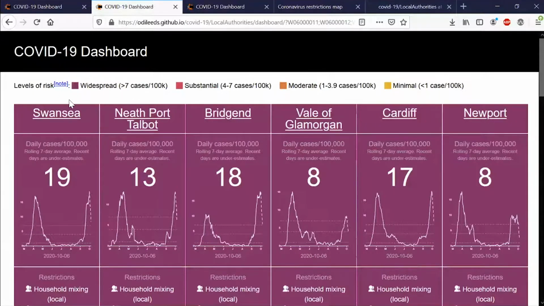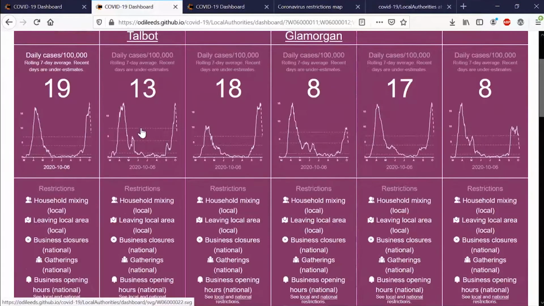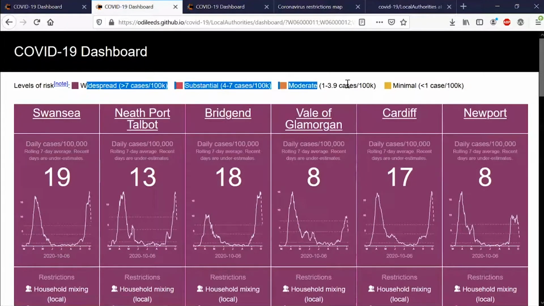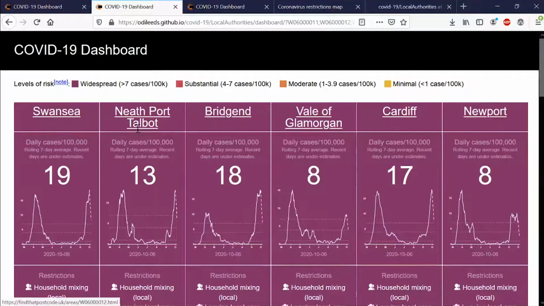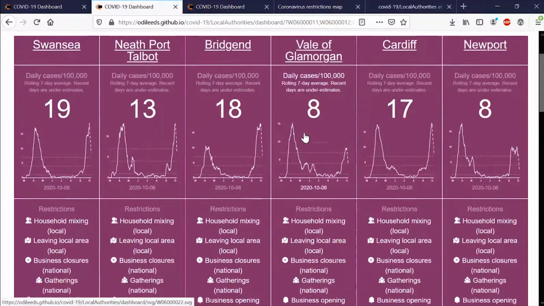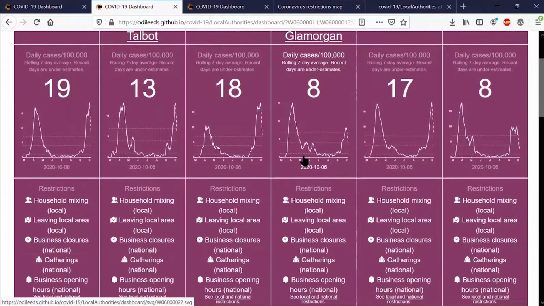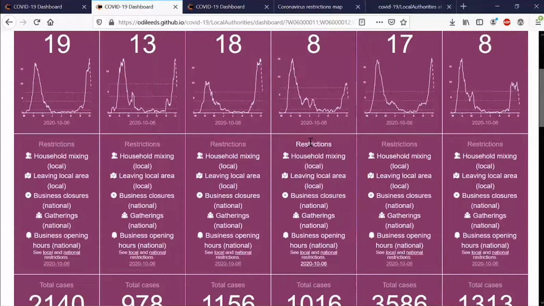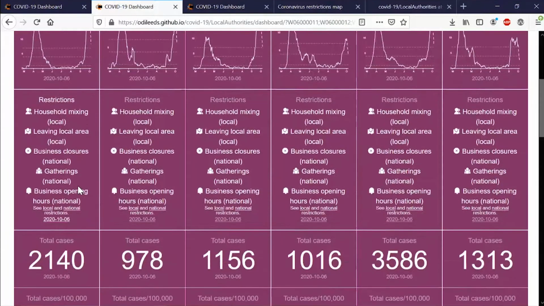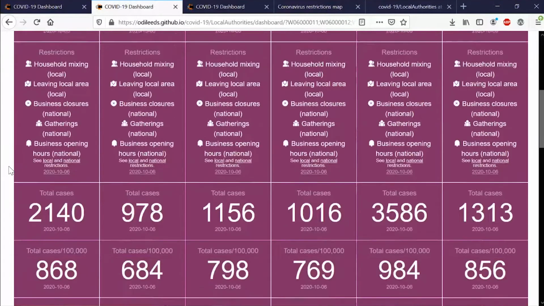So here I've just done the South Wales coast from Swansea to Newport along the coast there, so you can see them. And if I just scroll down, so they're the case numbers, the dotted lines, the dashed lines that are horizontal are the different levels that are up at the top here. Minimal, moderate, substantial, and widespread. I think Vale of Glamorgan was the only one that wasn't purple yesterday, but it's now gone to purple today. There's the restrictions. It doesn't cope with Llanelli because that's not a local authority, but everywhere else in the country is done by local authority, so that's fine.